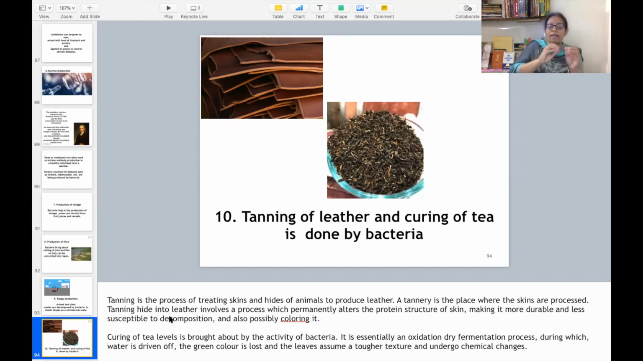So in the tannery, tanning is done with the help of bacteria, and this tanning process produces leather from skin and hide, and this leather is much more durable. It is less susceptible to decomposition. इसकी decomposition further नहीं होगी, and it can be colored also. इसको coloring भी कर सकते हैं हम.